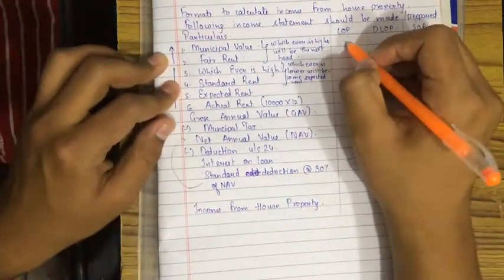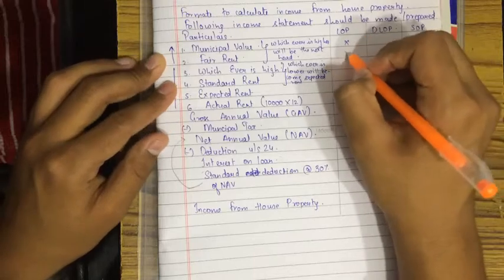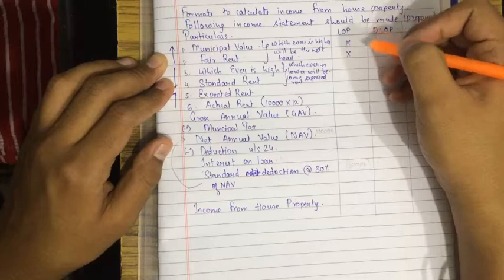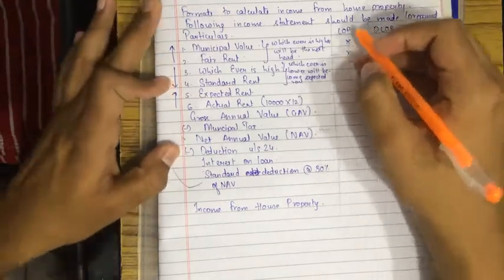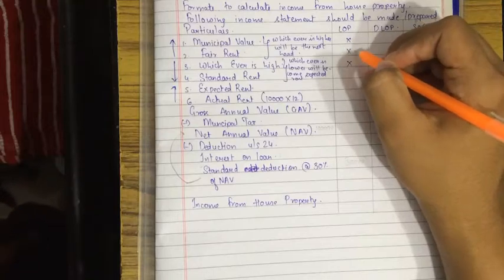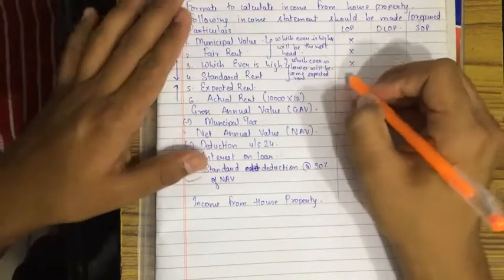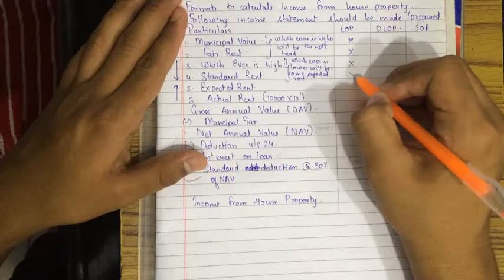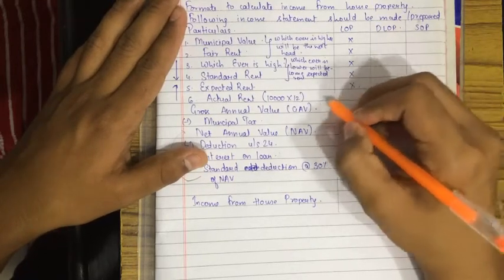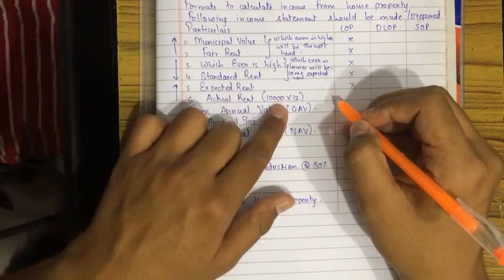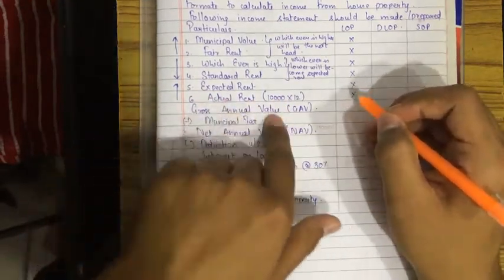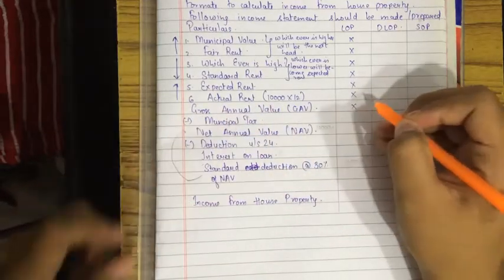See, put the value, assume x, let out property. I'm teaching for let out property, where you have given the property on rent. Whichever is higher will come over here. Suppose it is 10 and 12, then 12 will come over here. And after that standard rent, suppose it is 10, again 10 will come as expected rent, and actual rent, I'm just giving a hypothetical example, is again 12. So GAV will become 12 finally.